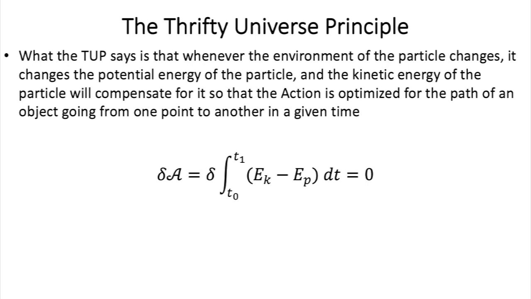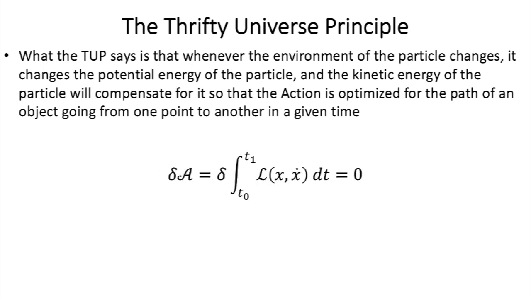Now, in this example, the EK minus EP expression is called the Lagrangian, and we can generalize it like this. And what's nice about it is that its definition and the definition of the TUP can be generalized under many more complex circumstances. And so using only one principle, we can derive many different interesting results, which will be isomorphic to the physical world, which is our goal, remember? Now, one of them, as we'll see in another video, is general relativity.